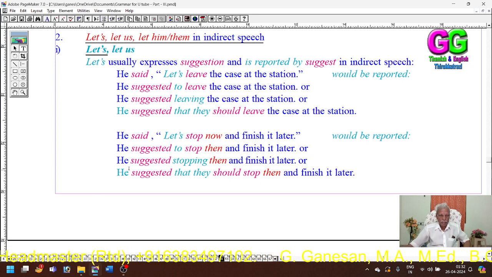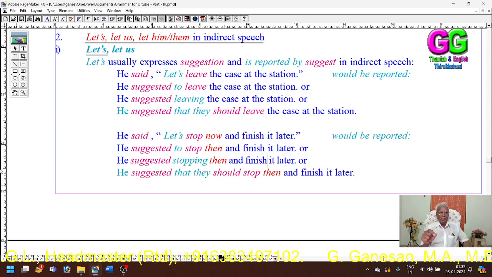Third statement. He suggested that they should stop then and finish it later. He suggested that they should stop, a statement, then and finish it later.